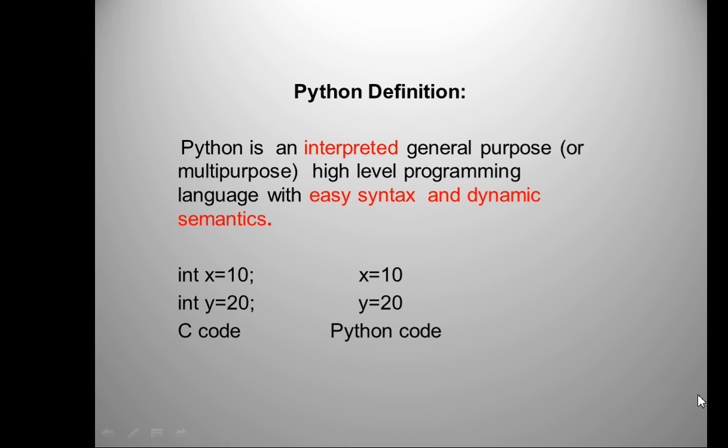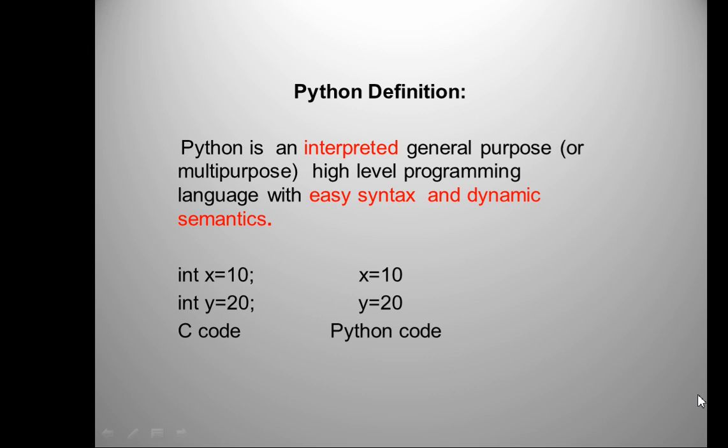Now I am talking about high-level programming language. High-level programming languages are those which humans can easily understand without any problem. Low-level languages are those which only the machine can understand. Now we can say that Python is a high-level programming language, but with easy syntax. What does it mean? It means that Python has very easy syntax.